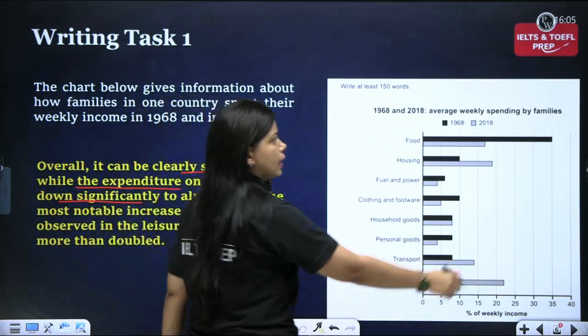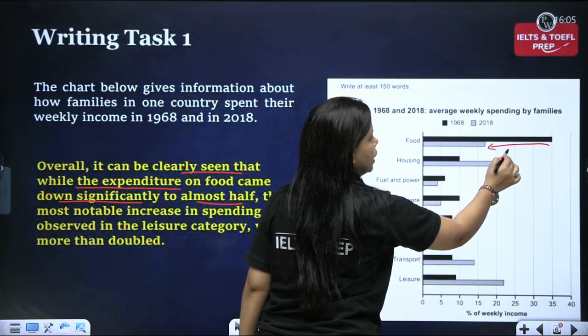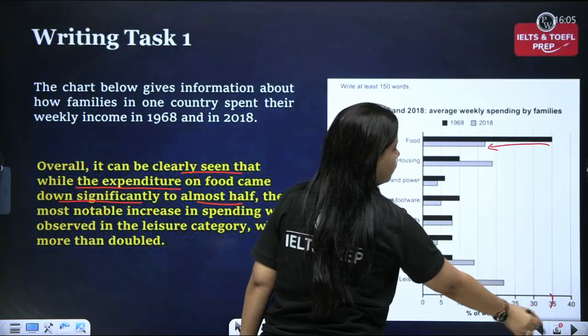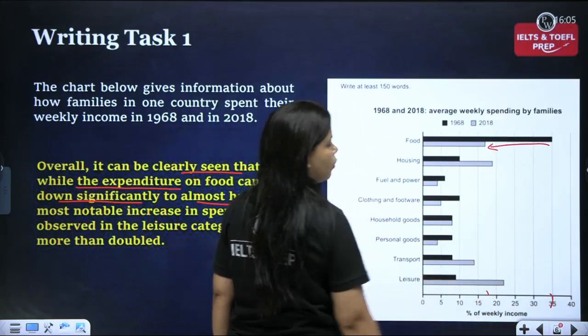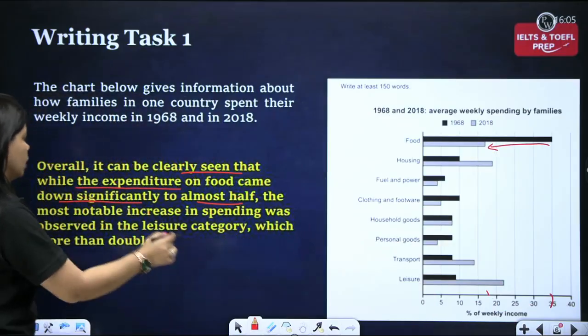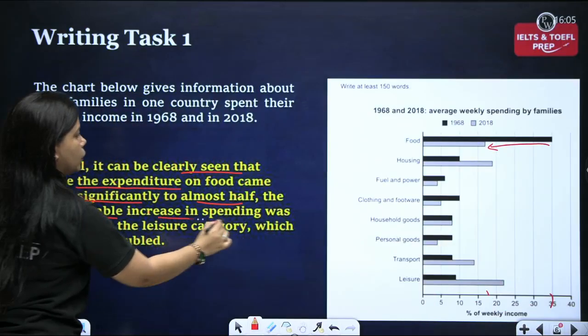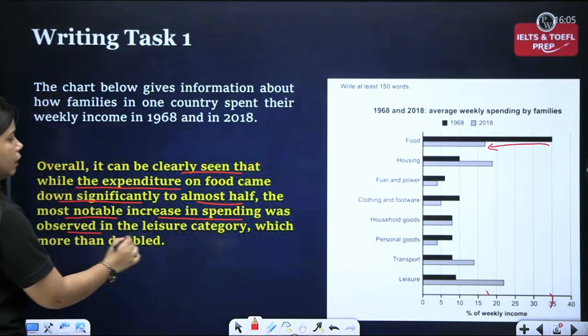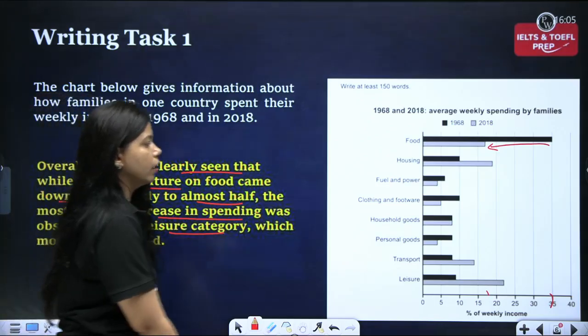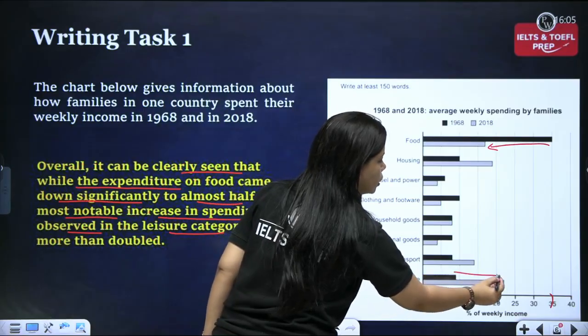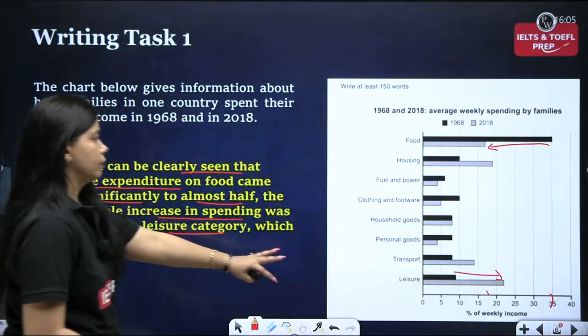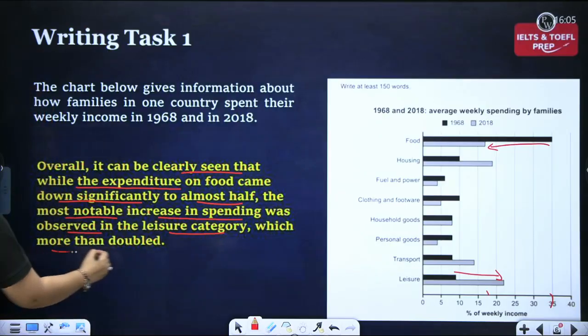So here we see a major decrement by 2018 to almost half. From 35%, how much had it come to? Somewhere around 17%. The most notable increase in spending was observed in the leisure category. So here we see the leisure category going up by more than double, which more than doubled.